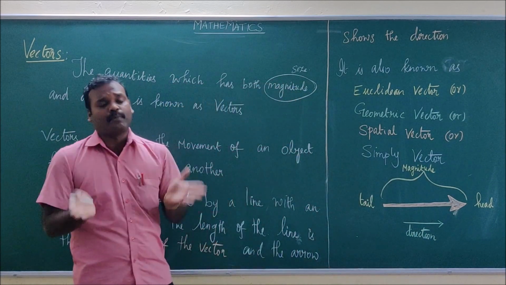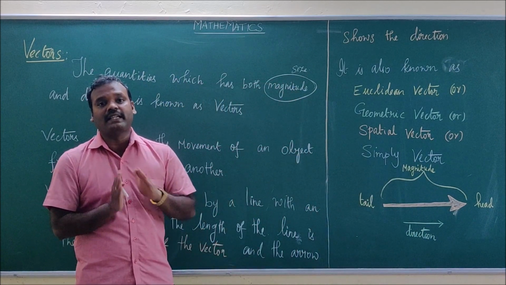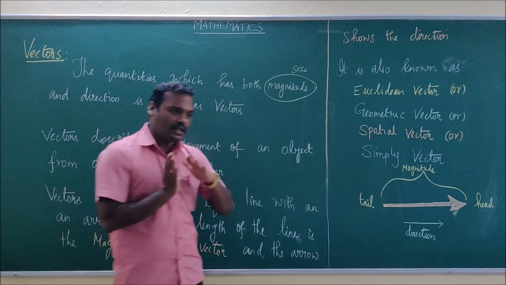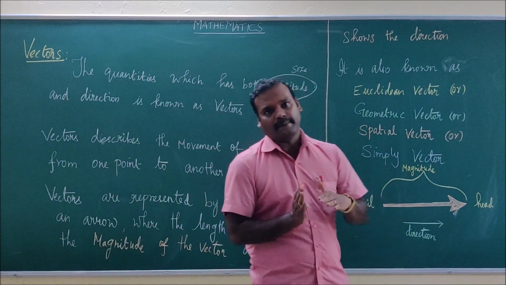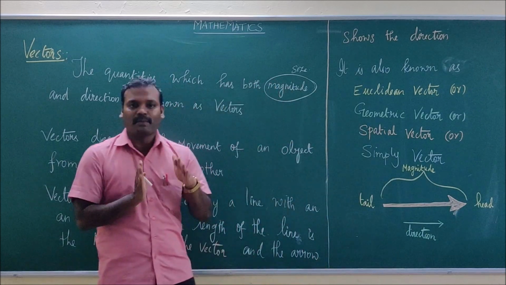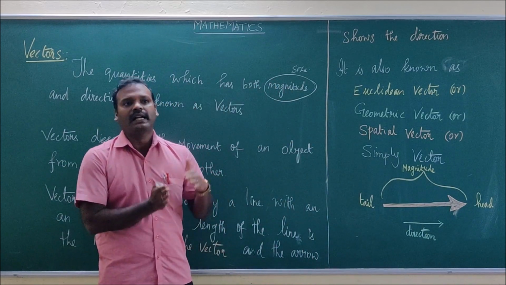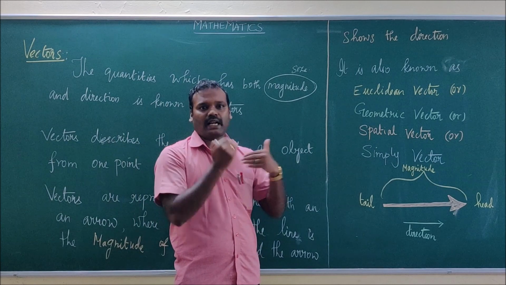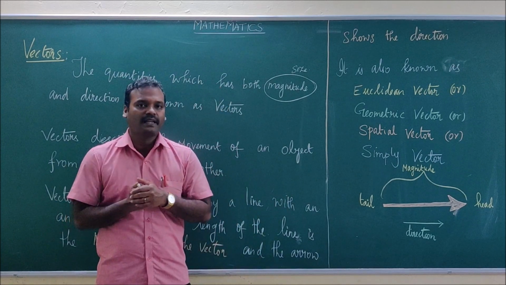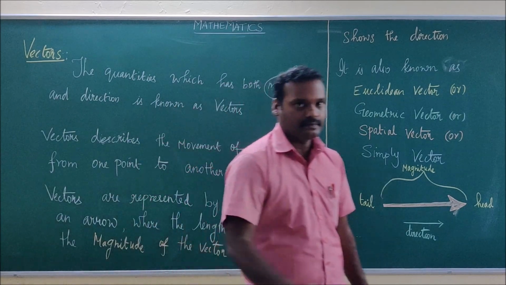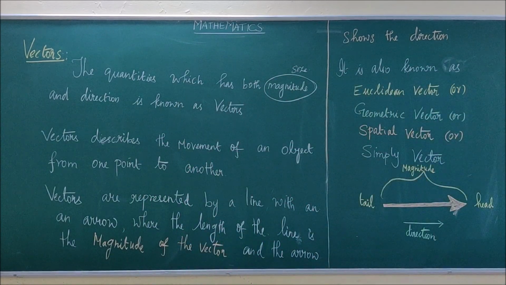Vectors have wide applications in physics and geometry. All three-dimensional geometric work is based upon vectors.